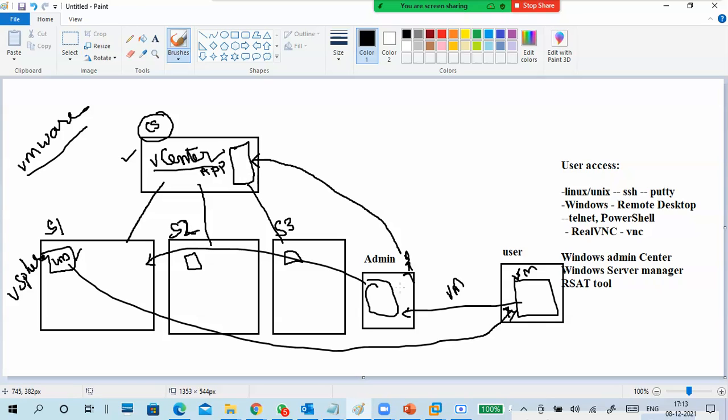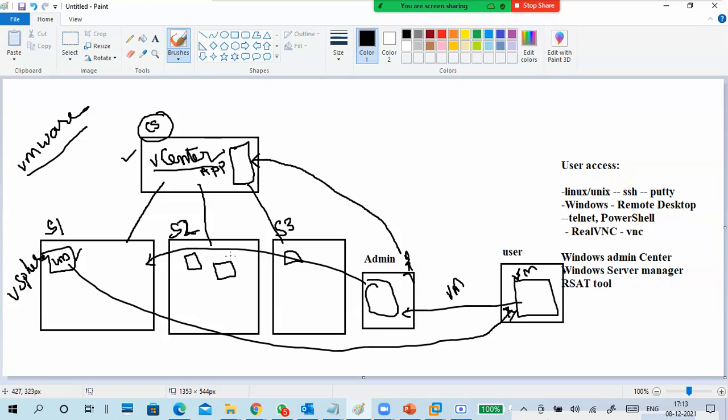You log into the console and look at which server is available, meaning more CPU availability, more RAM availability, which is performing well. So I will create a virtual machine on that particular server.